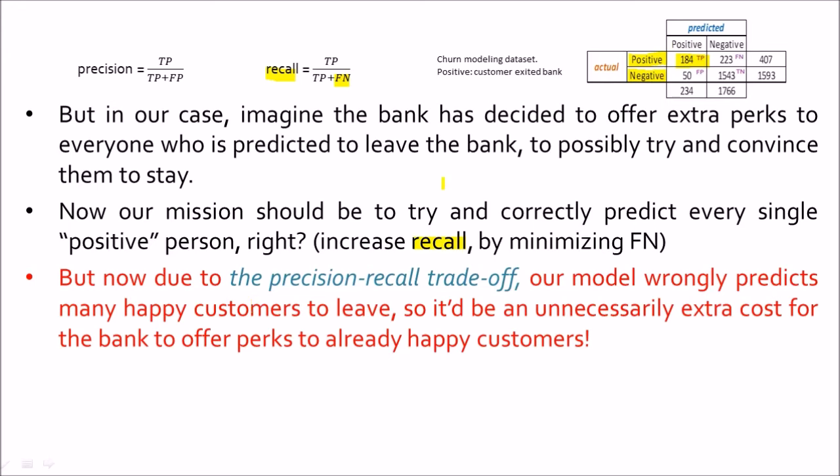Because if you try to increase recall from the precision recall trade-off, the precision will decrease, and if the precision decreases, then that would mean the number of false positives will increase, and if the number of false positives increases, then that would mean there will be many people who are actually not going to leave the bank, but they are falsely being predicted to be of the positive class.